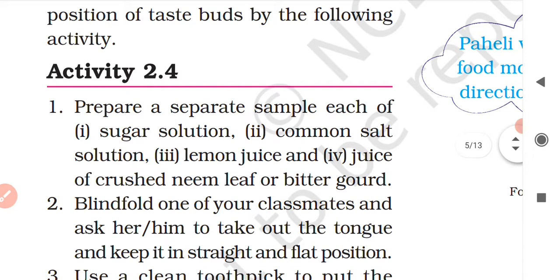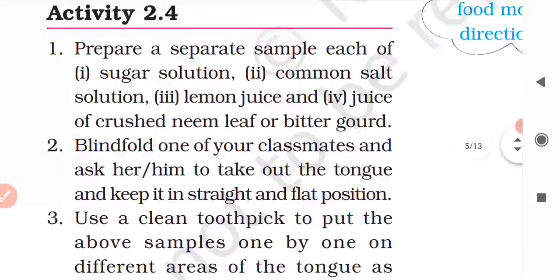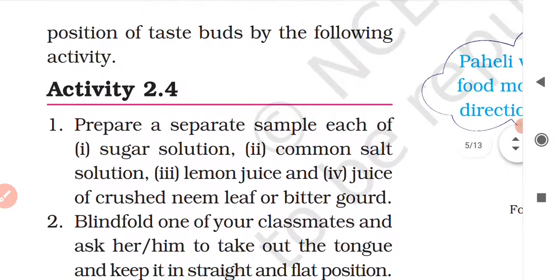So all the parts of the tongue do not sense all the 4 tastes. Different parts of the tongue are sensitive to different tastes. That means there are different types of taste buds present on the tongue, which detect different tastes. So let us see an activity which helps to detect the taste buds.